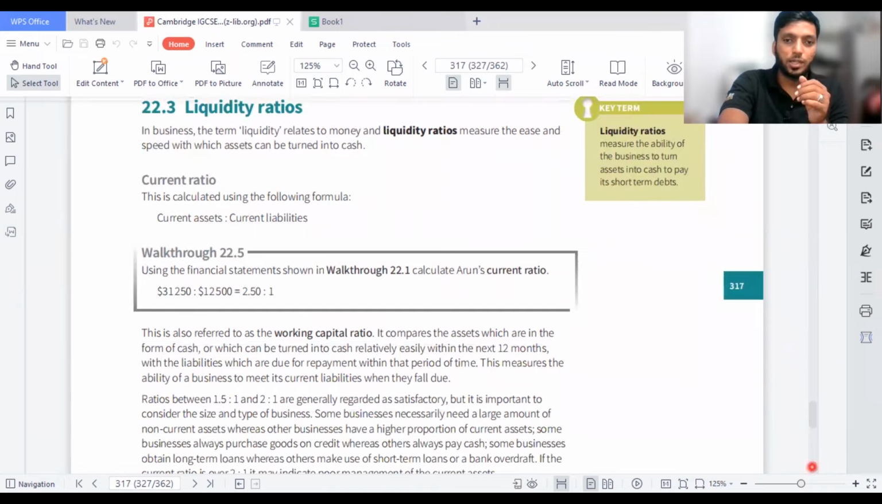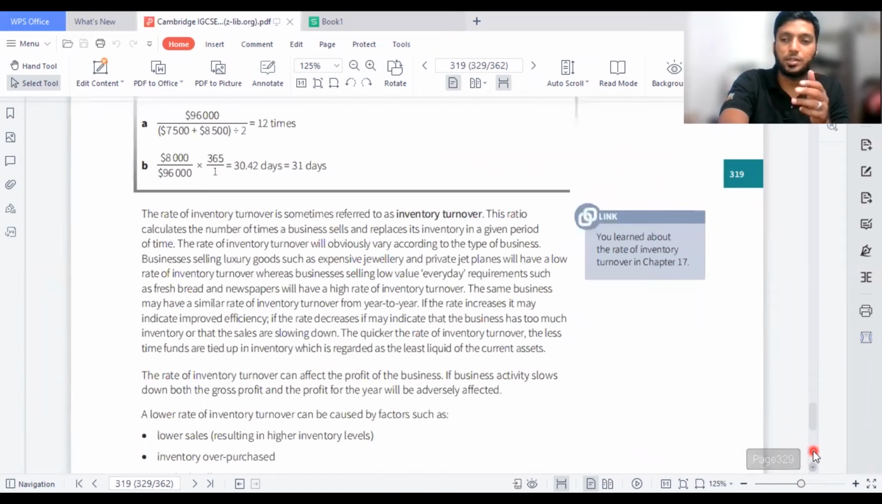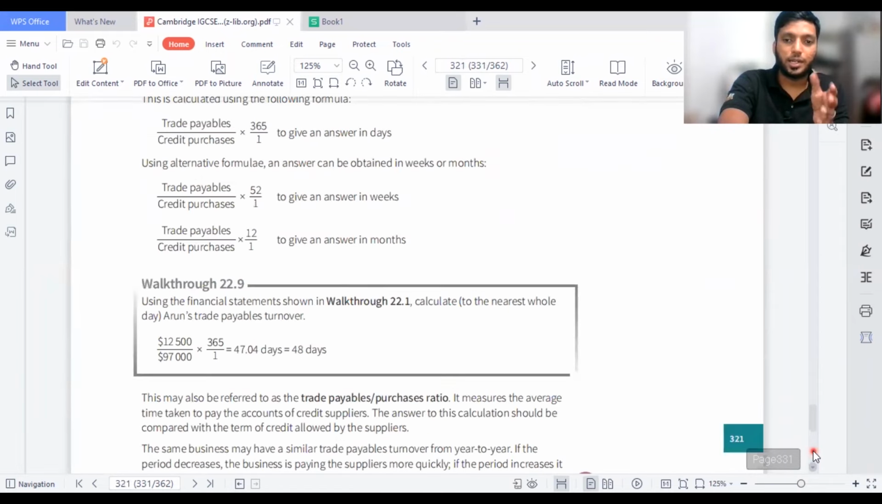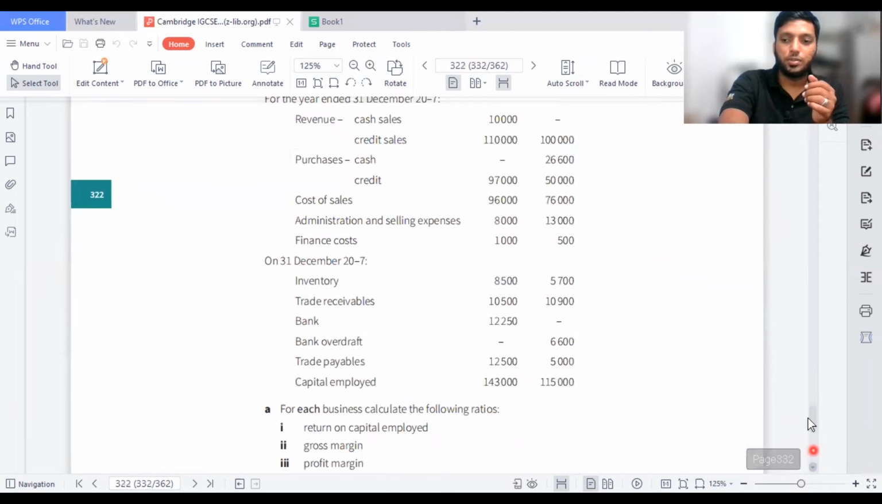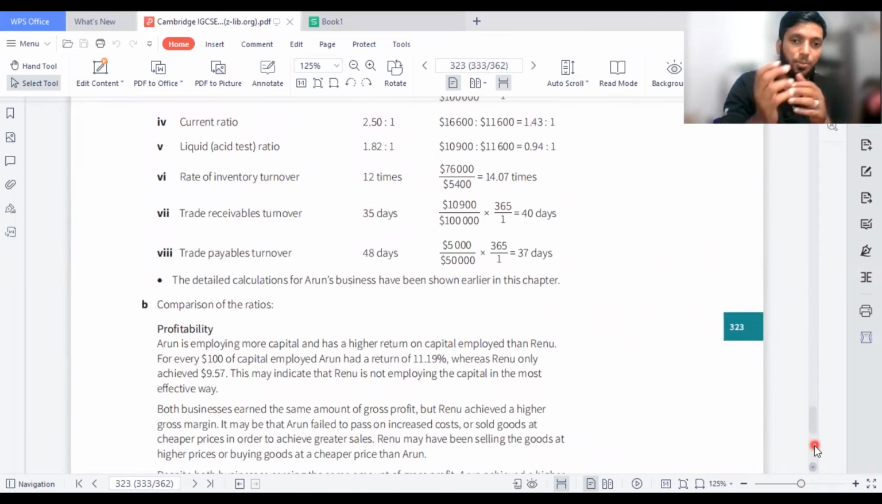Very few things are given: current ratio, quick ratio, and then these few ratios, which are inventory turnover ratio, trade receivables ratio, and trade payables ratio. Then you have the final ratio, which is leverage ratio. This leverage ratio was in early papers, but in the new syllabus, leverage ratio is not there completely.